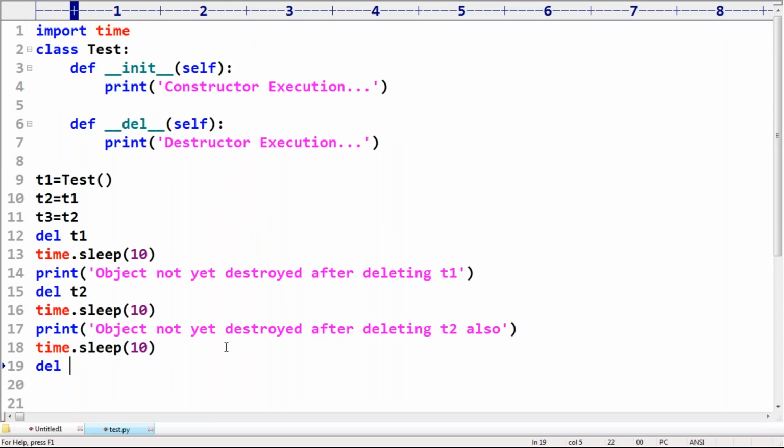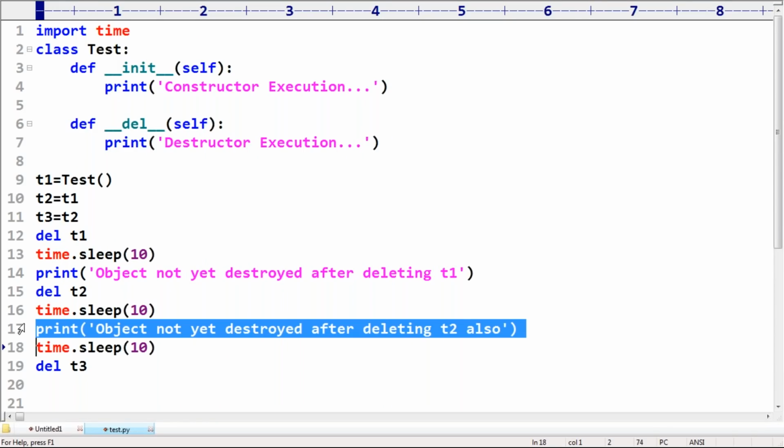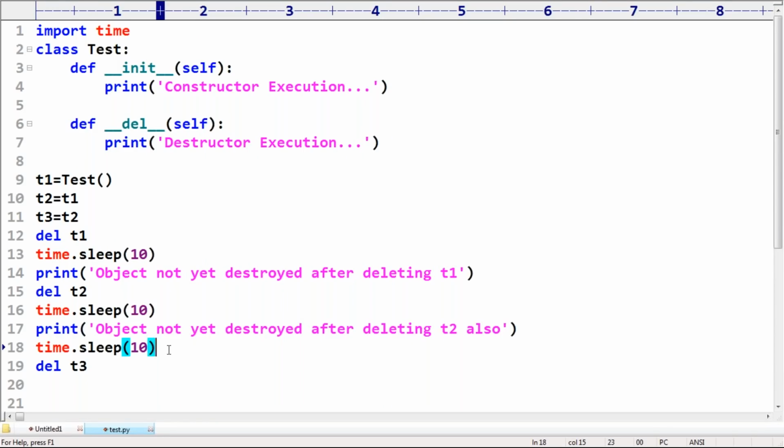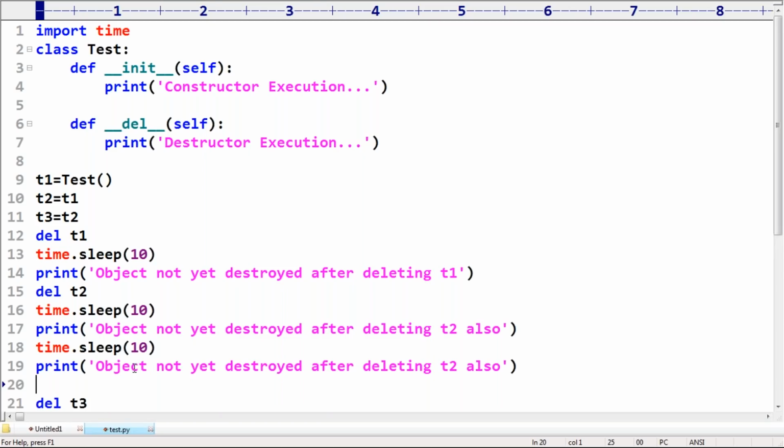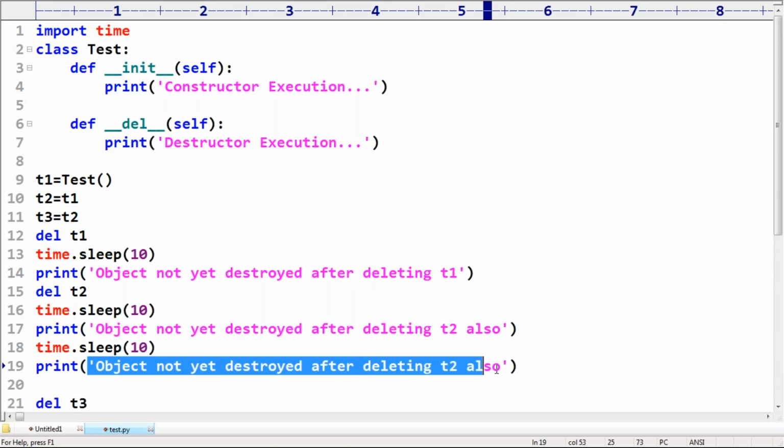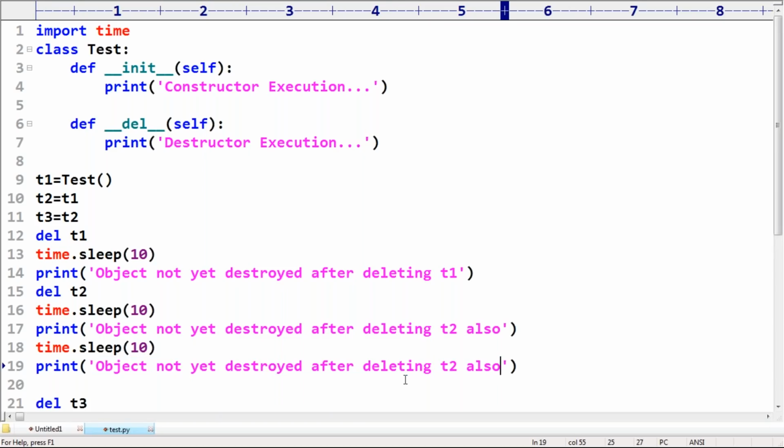Now del T3 I'm taking, sir. Now we are trying to delete the last reference. Just observe that carefully, sir. We are trying to delete the last reference.